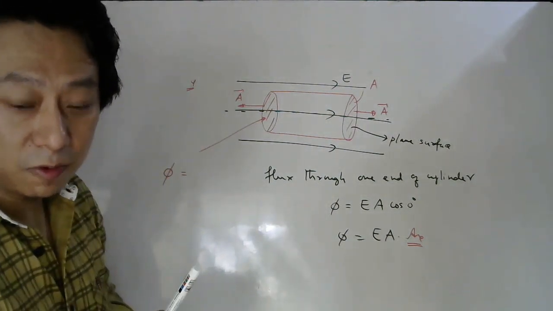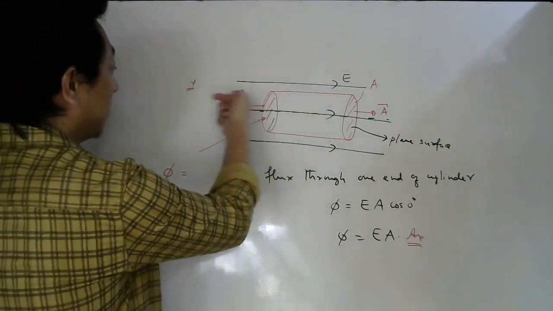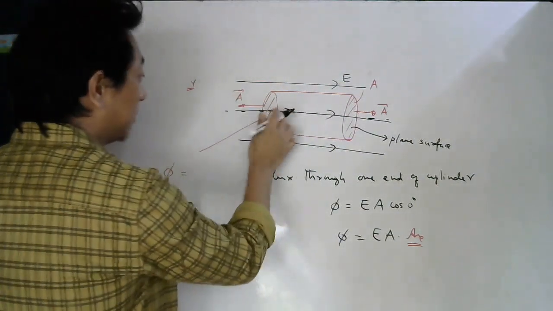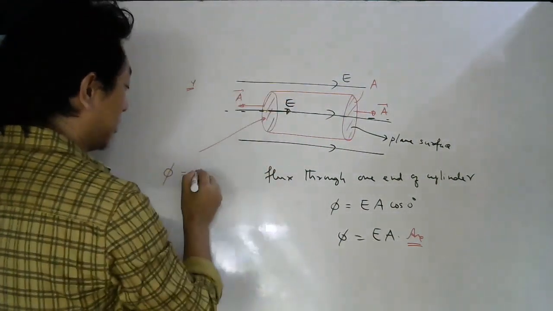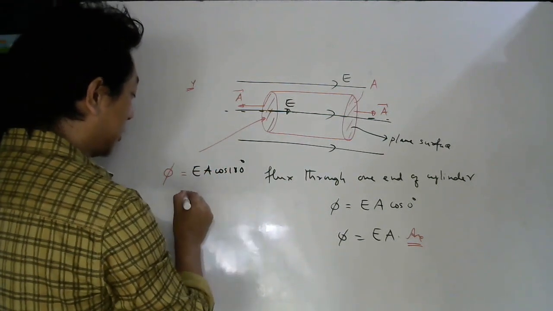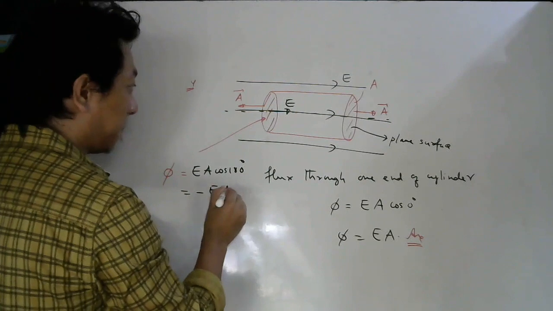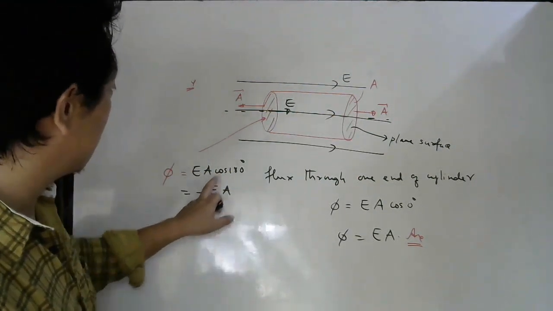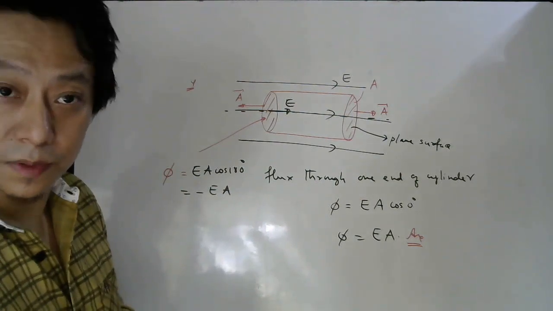Then what is the angle? The area vector is here, the electric field is this side everywhere, no? So the angle is 180 degrees. So it will be E A cos 180. That will be how much? Minus E A. So this is the flux through this surface in this question.